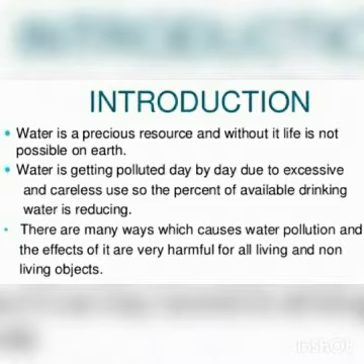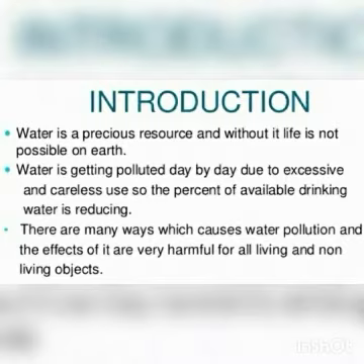Water also gets contaminated when water from farms is allowed to flow into rivers, lakes and oceans. Water from farms contains harmful pesticides and chemical fertilizers. Human activities such as bathing and washing clothes also pollute water.